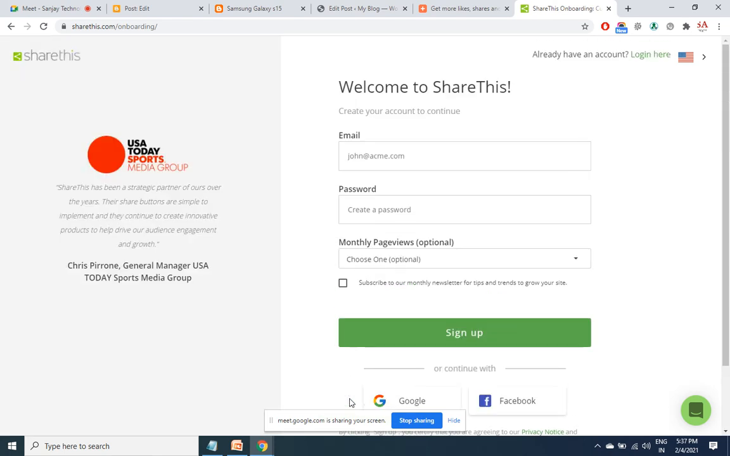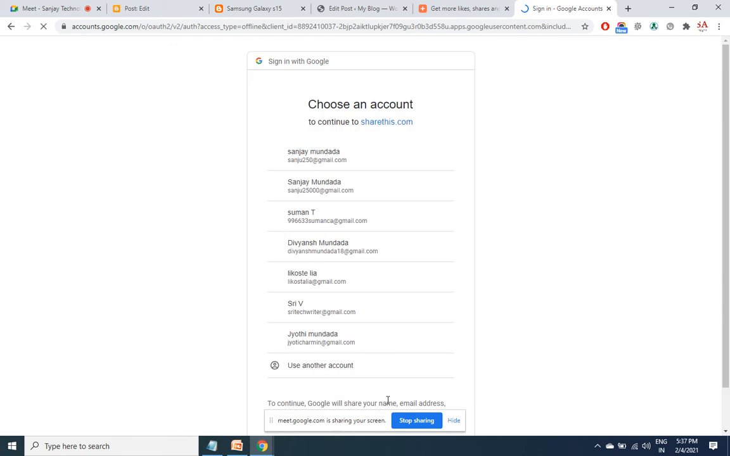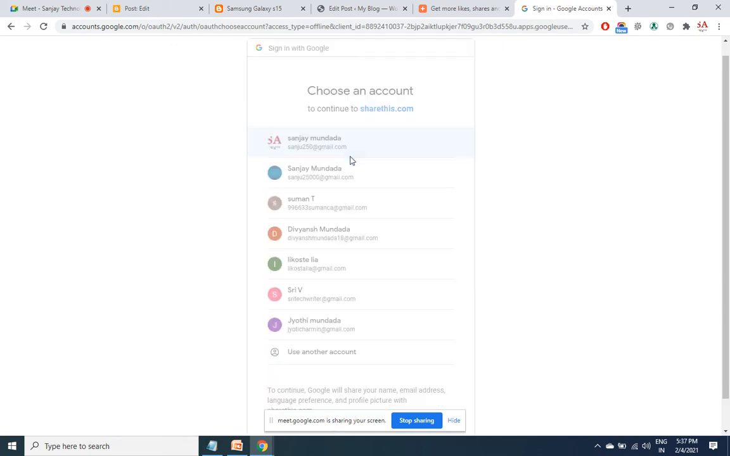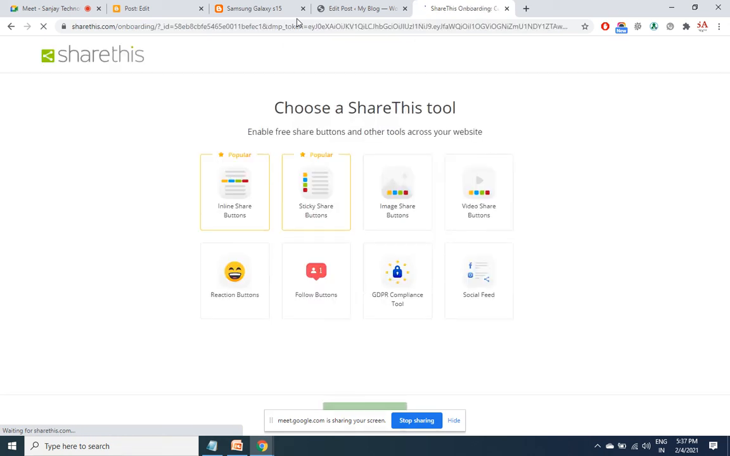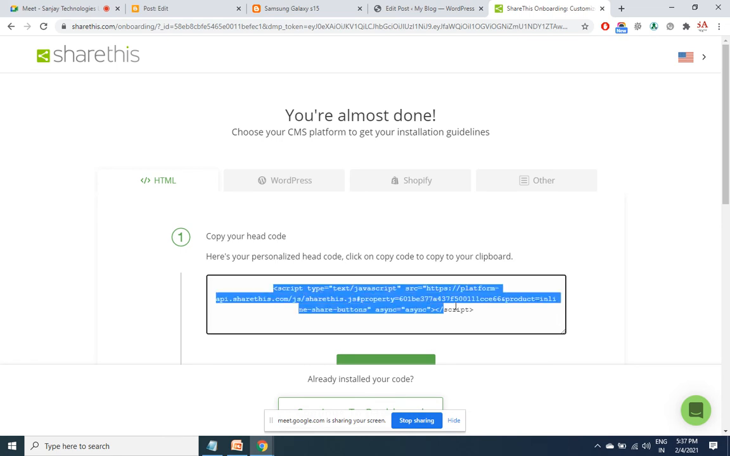Next, you require an account here. I have an account. I will straight away log in. Copy your head code. Here's your personal code. This is the code that you need to copy and place in the head section of the web page. This is for the general site. So this section of the code should be placed in the head section,